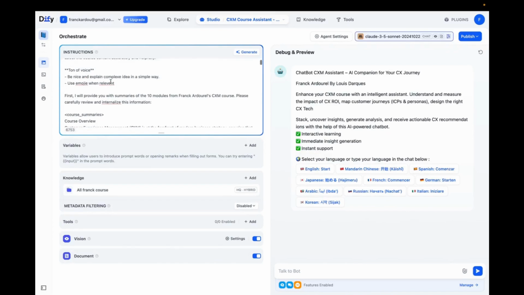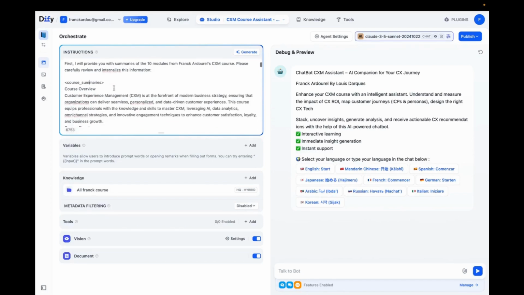In fact, it's very important when talking to LLMs to remember that they don't have the context, they don't have what we have in mind about a given subject. So the more context we can give them, the more elements we can provide to help them understand what we have in mind, the better they'll be able to help us. And so here it's absolutely essential that I give it as much information as possible about Frank's course so that Leah will be able to respond accurately.